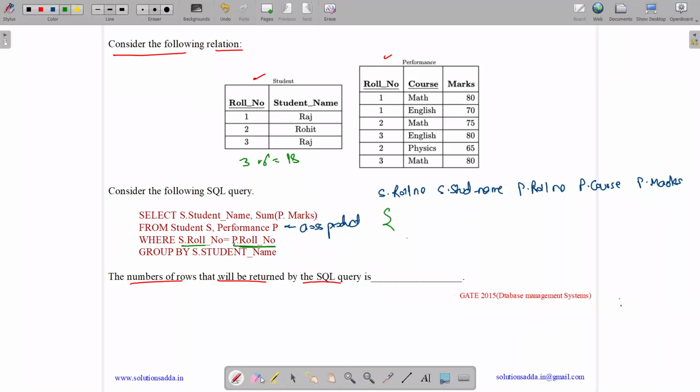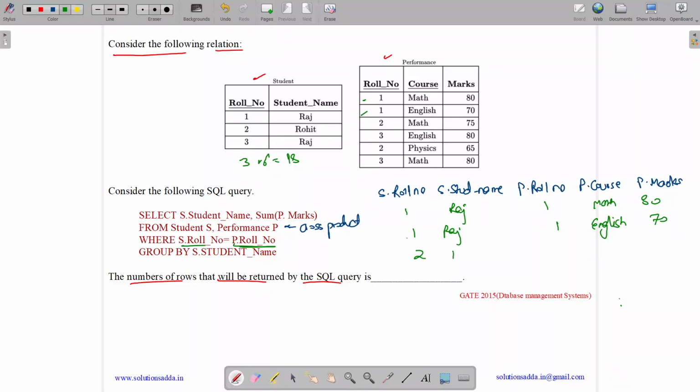So we have one Raj. One Raj will have only entries with a 1. So we will have one math 80, one Raj with one English 70. Then one is not in any other roll number, so none of them will come.